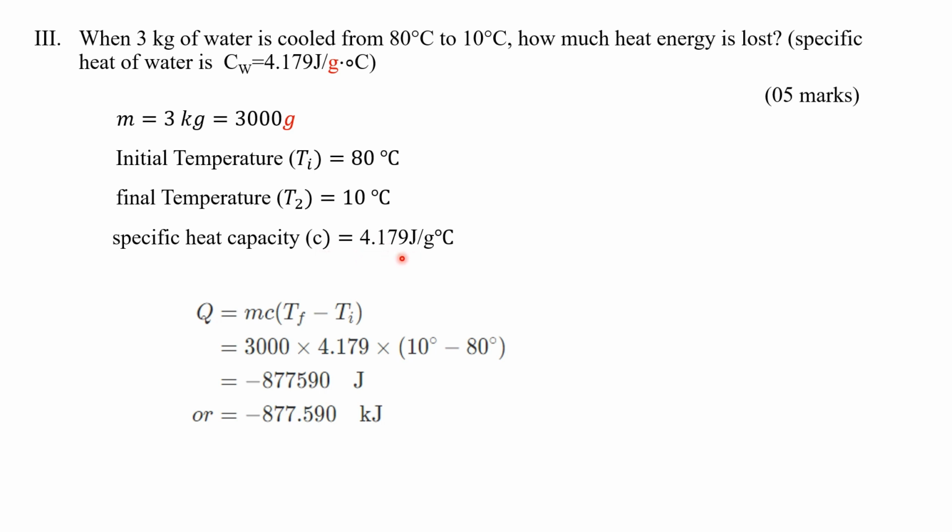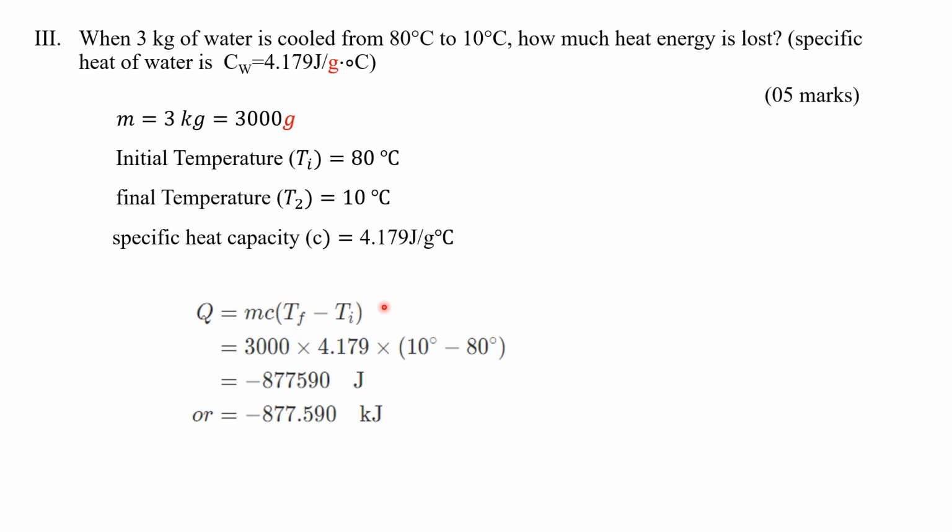is 4.179. So by using Q is equal to m c delta T, we can get the lost heat energy value. Here Q is the heat energy, m is the mass, c is the specific heat of water, and T is the temperature.